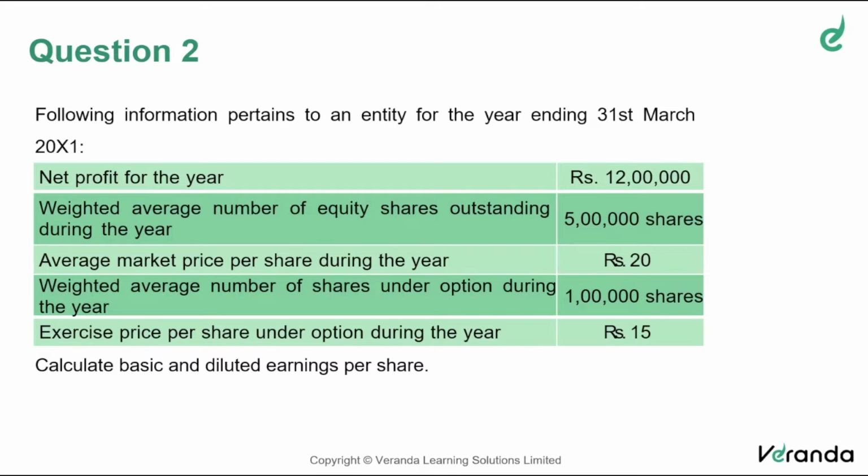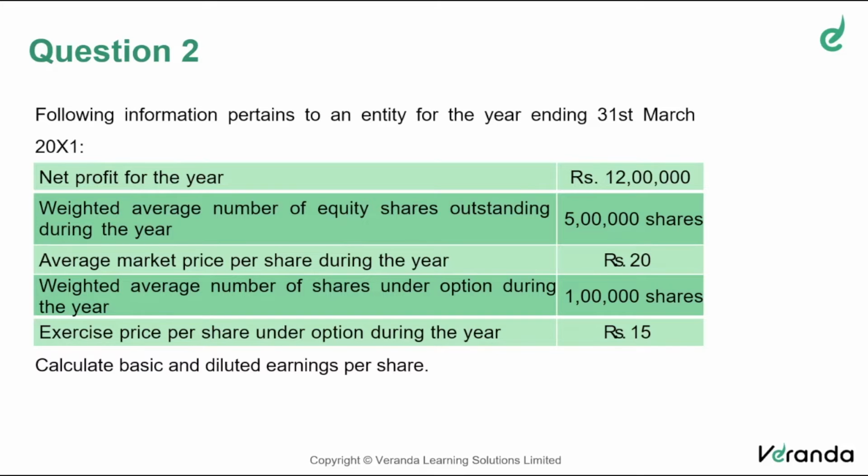Diluted earnings. Friends, I know you might have learned it, but still I would like to tell you what is the meaning of diluted earnings. Earnings get diluted. Simple. Suppose the basic earning was 5 rupees.